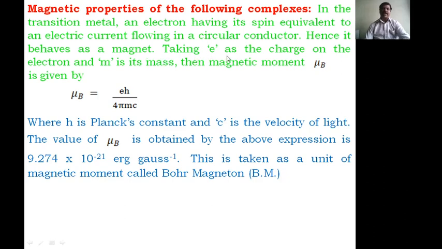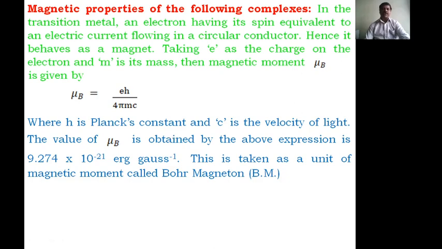Taking e as the charge on the electron and m as its mass, the magnetic moment, mu B, is given by mu B is equal to eh divided by 4 pi mc. Here h is the Planck constant, 6.625 into 10 raised to minus 34 joule second.